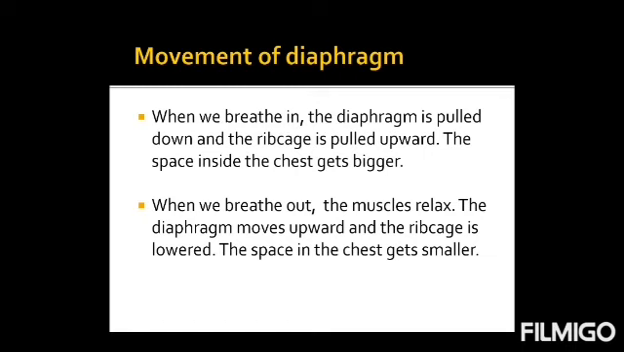What are the movements of the diaphragm when we breathe in or breathe out? When we breathe in, the diaphragm is pulled down and the ribcage is pulled upward. Like right now you can do this experiment. Just breathe in, take a breath, then you can feel that your diaphragm is pulling down and your ribcage is pulling upward, and the space inside your chest, the space in the middle of your chest, gets bigger. And when we breathe out, the muscles relax, the diaphragm moves upward and the ribcage is lowered and the space in the chest gets smaller.